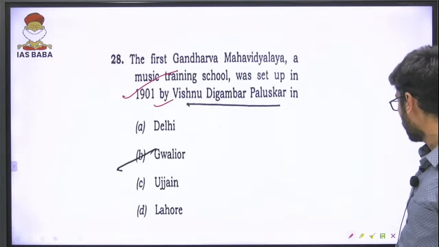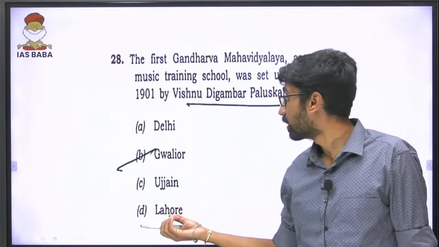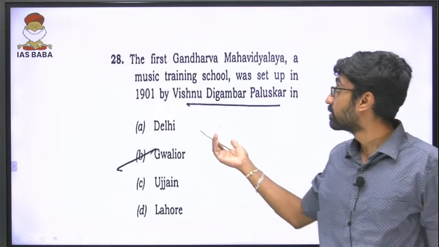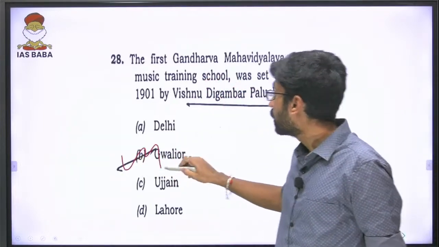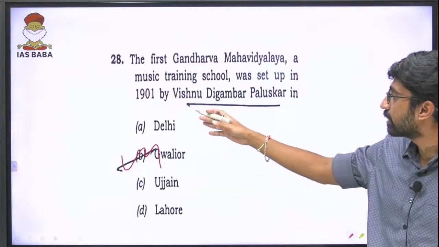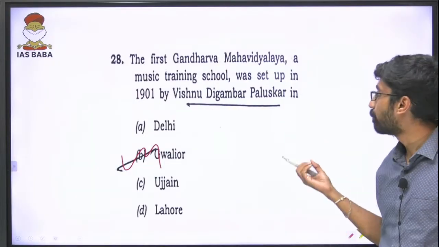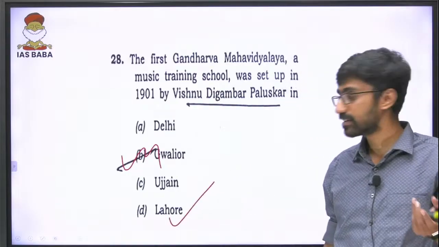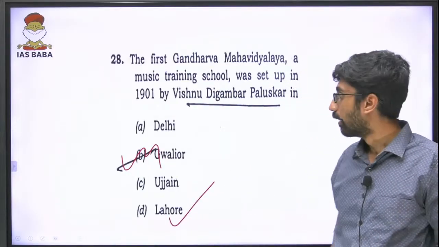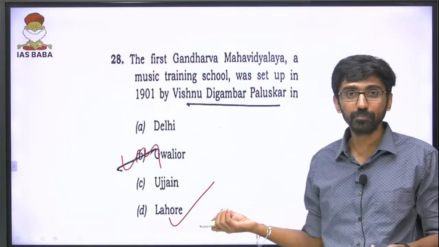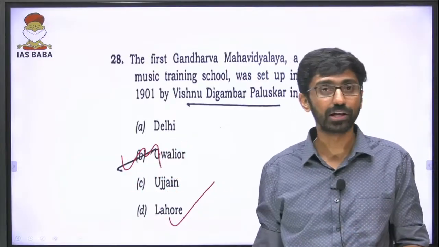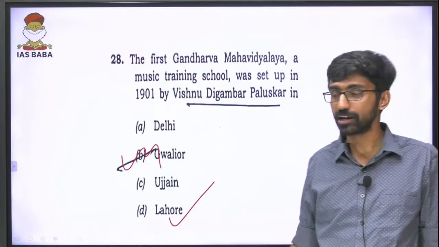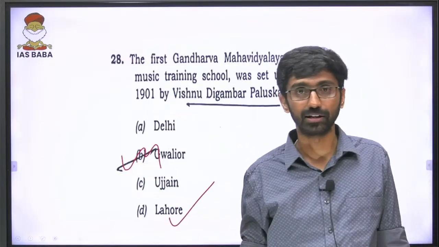And lastly, I think this one was in the news. Maybe I did not come across this question anywhere. The first Gandharva Mahavidyalaya, a music training school, was set up in 1901 by Vishnu Digambar Paluskar. That was actually in Lahore. I will check the answer. It has to be Lahore, 1901. But again, probably it was in the news. Maybe I have not come across this personality. We'll update ourselves with more personalities in our coming classes too.